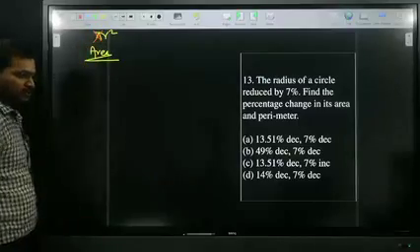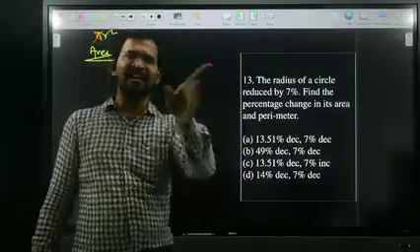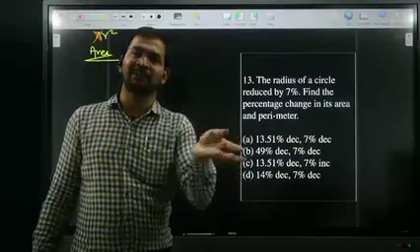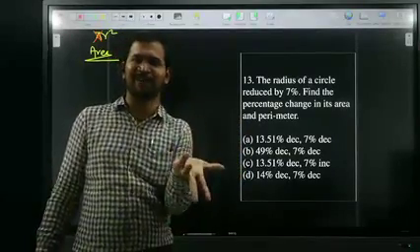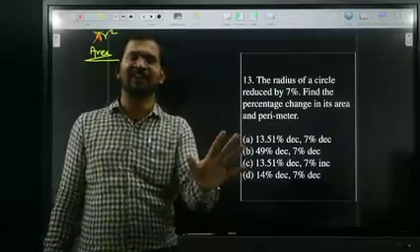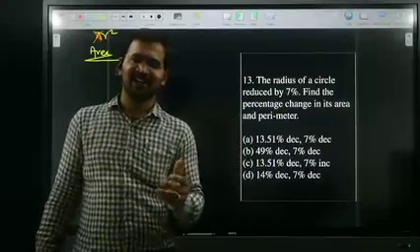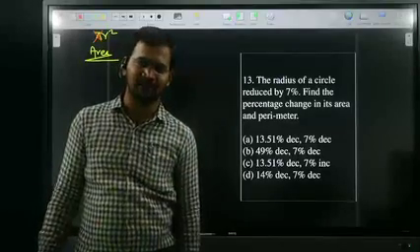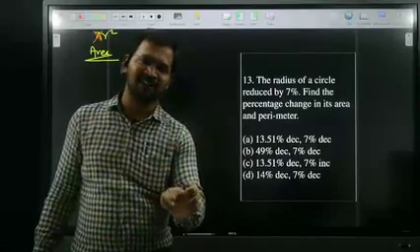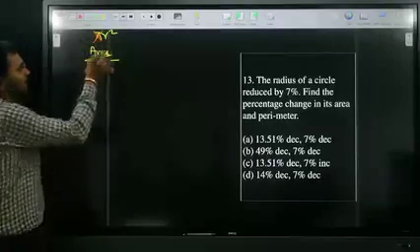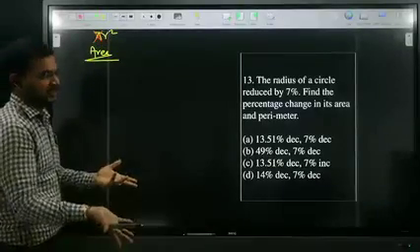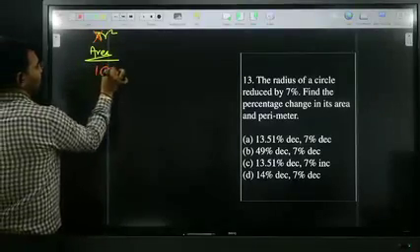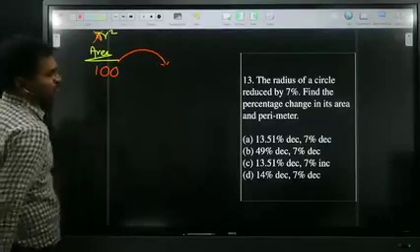In pi r square, pi is constant. For any circle, pi is constant, because a small pi for a small circle and a large pi for a large circle is not possible. Pi is 22/7 everywhere. Circle area depends completely on the radius of the circle. Here the variable is r. In r square, r into r. Product form is there. That is the reason it's possible to say the answer. Original area I don't know. I assume it as 100.